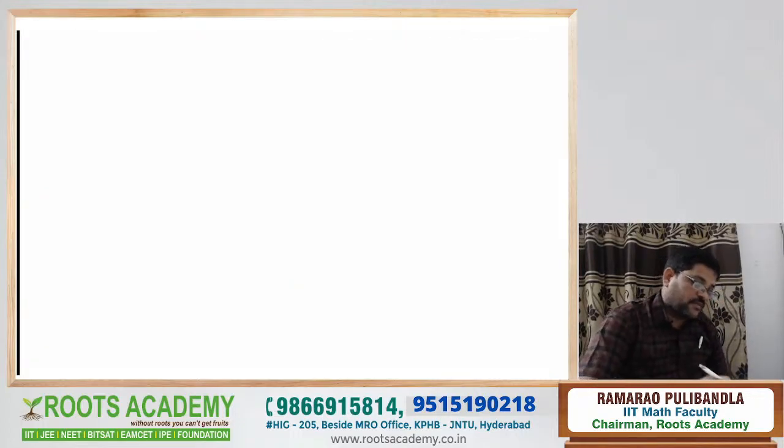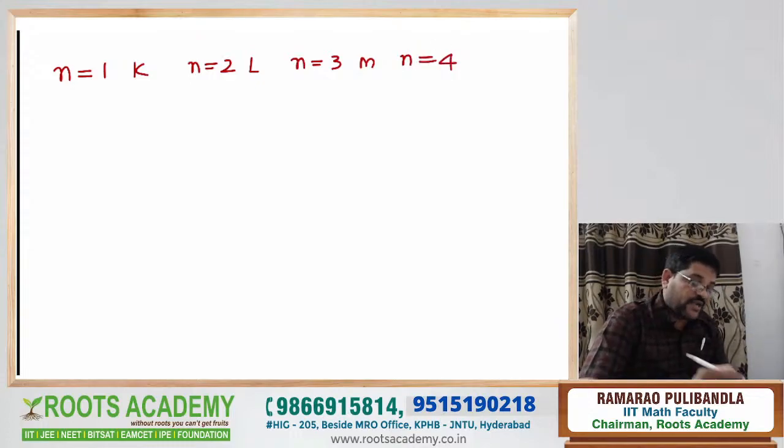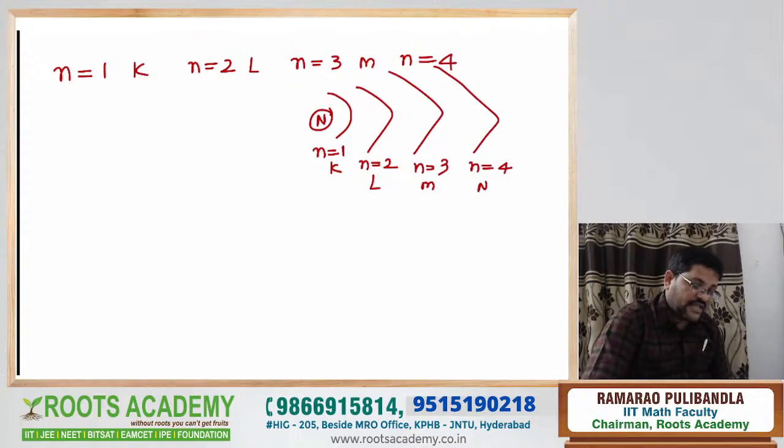Now see the next point. For the principal quantum number, if n is equal to 1, that is called K orbit. If n is equal to 2, that is called L orbit. If n is equal to 3, that is called M orbit. If n is equal to 4, that is called N orbit, as given by Niels Bohr. So this is the nucleus, around the nucleus: n equal to 1 is the K orbit, n equal to 2 is the L orbit, n equal to 3 is the M orbit, and n equal to 4 is the N orbit.